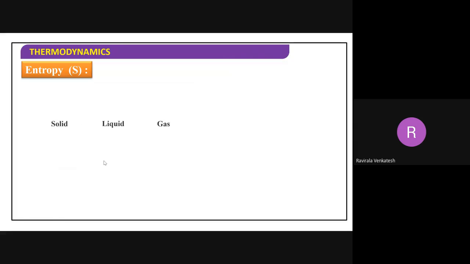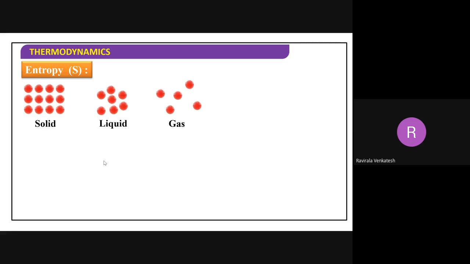Now at the beginning, I told you what is the objective of thermodynamics, beta? Anybody knows that one?